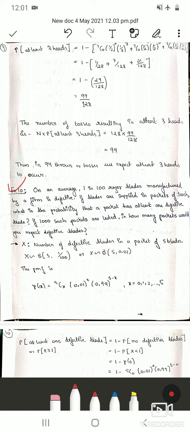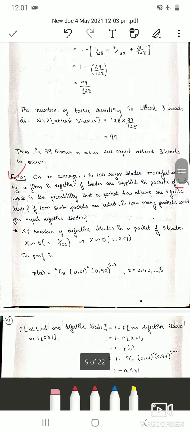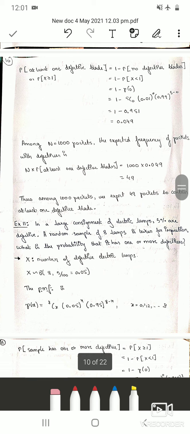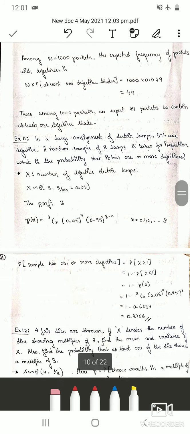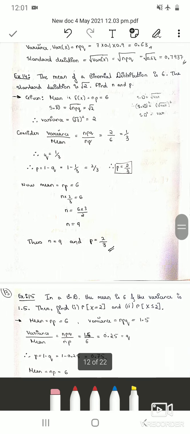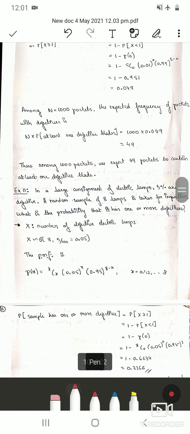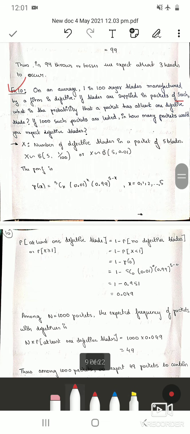Here you can see n is very small, that is n is 5, therefore we have taken it as binomial distribution. In binomial distribution all the problems are with n small. If you take the 10th problem, do n into p and solve it in Poisson distribution, you will get approximately the same answer.